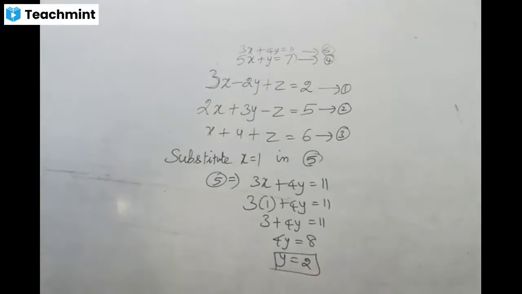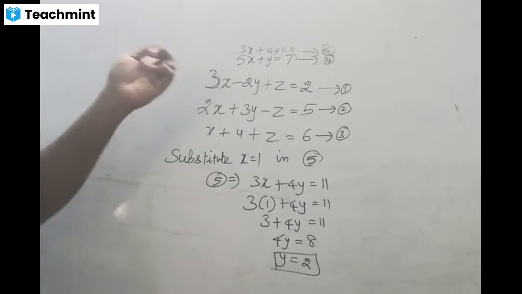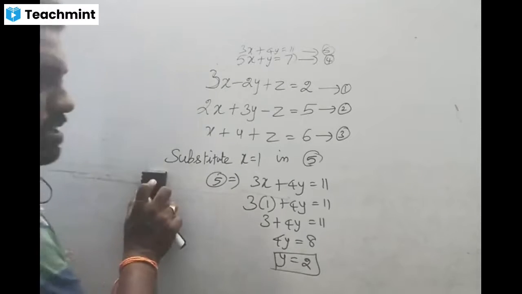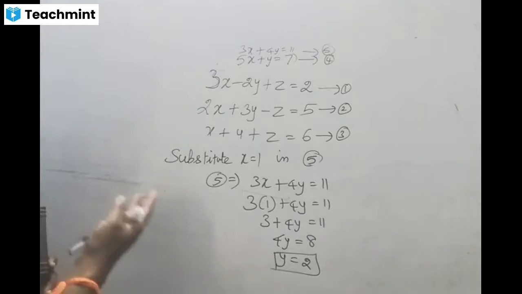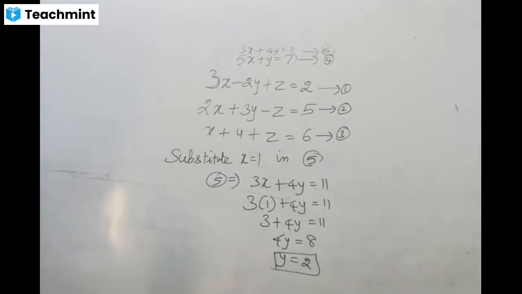Can you understand? That's why I told you, right? Once you find the value of a single variable, you can substitute that value in either equation 4 or 5, because both equations contain only two variables. One is known and the other one is unknown. If you want, you can write it, or else leave it. But inform me, then only I can move to the next one, because now we want to find the value of z. Finished, sir. Super, Ashwin.